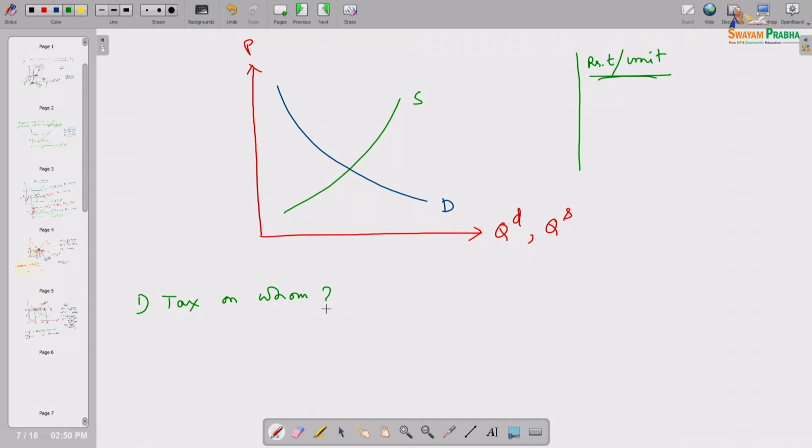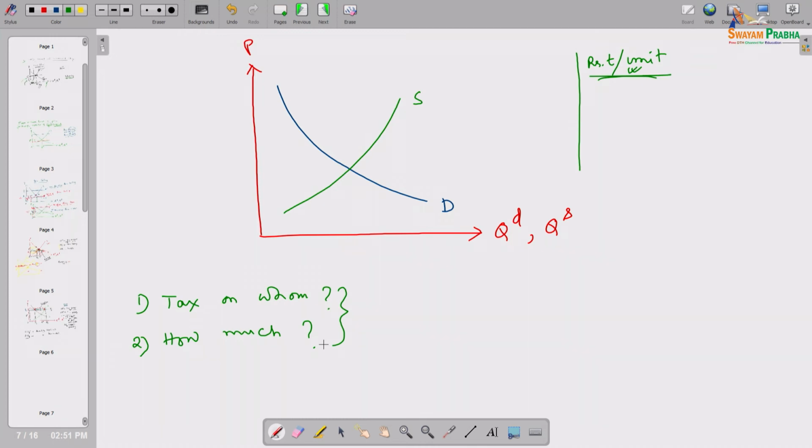The second question is how much the tax is, like rupees T per unit.